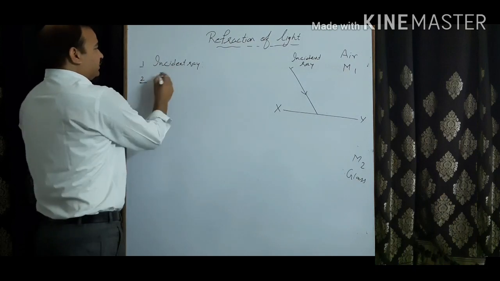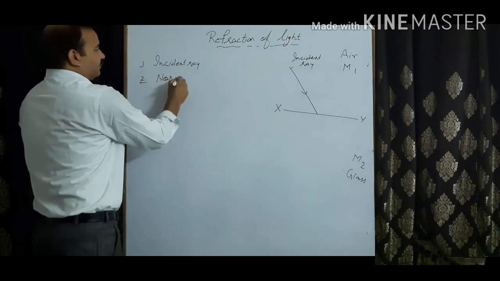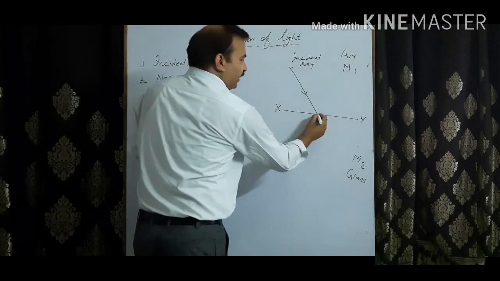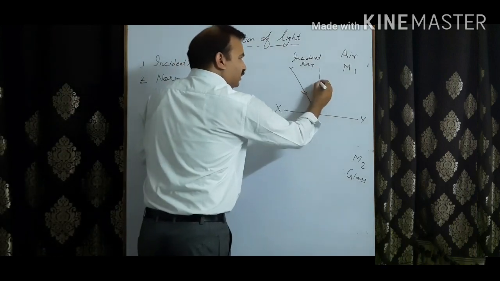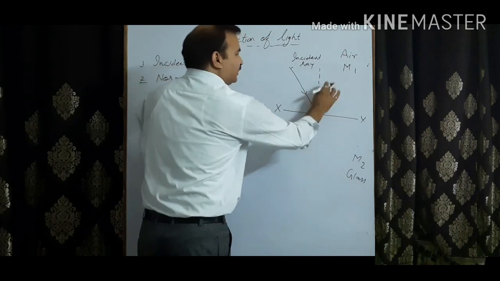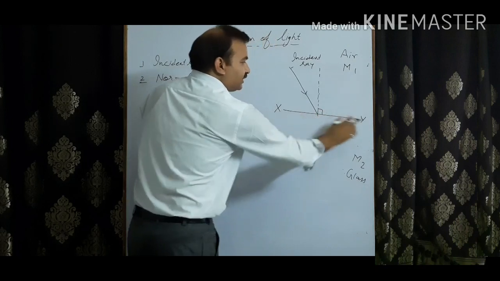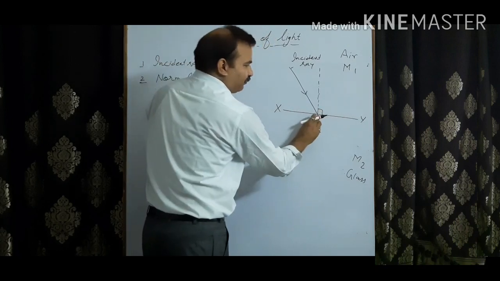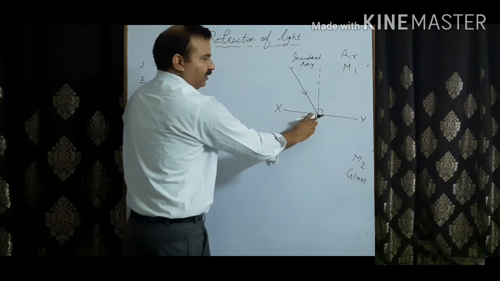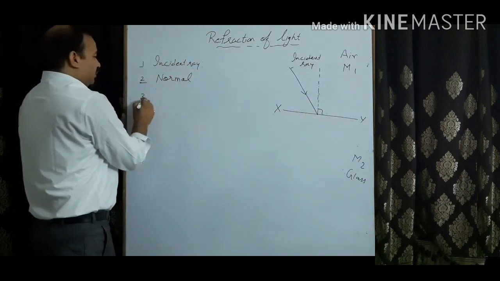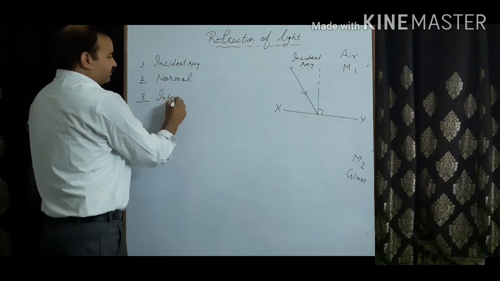Then second is the normal. Normal is an imaginary line which is considered to make an angle of 90 degrees with the surface at the point of incidence. The point of incidence is where the light falls. Now third is the interface.